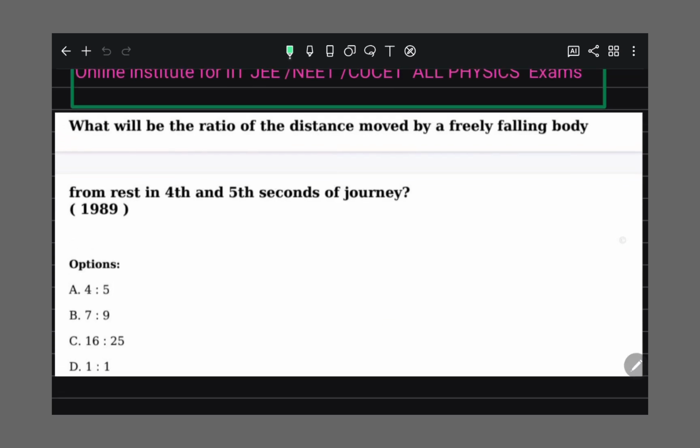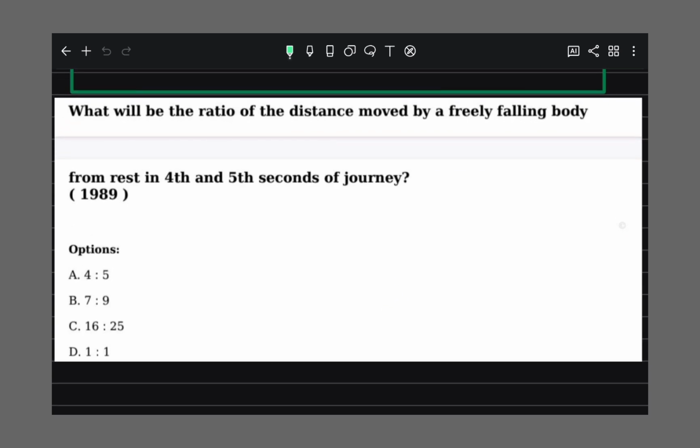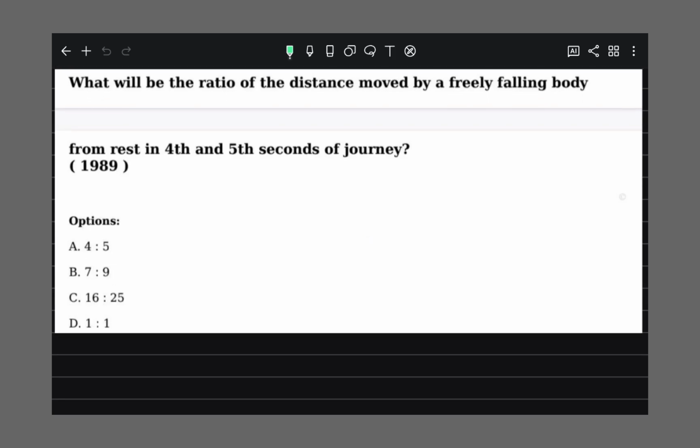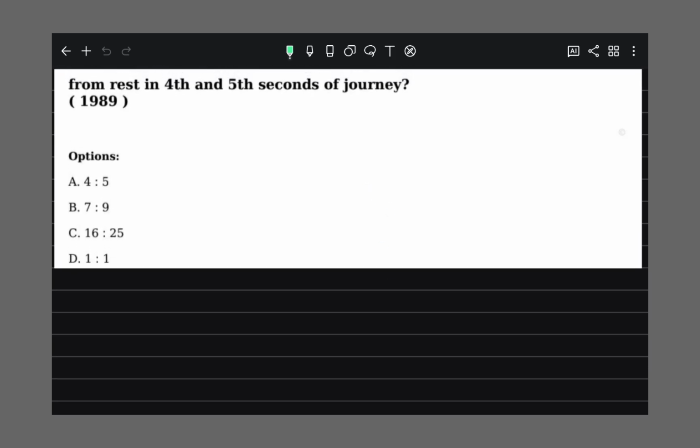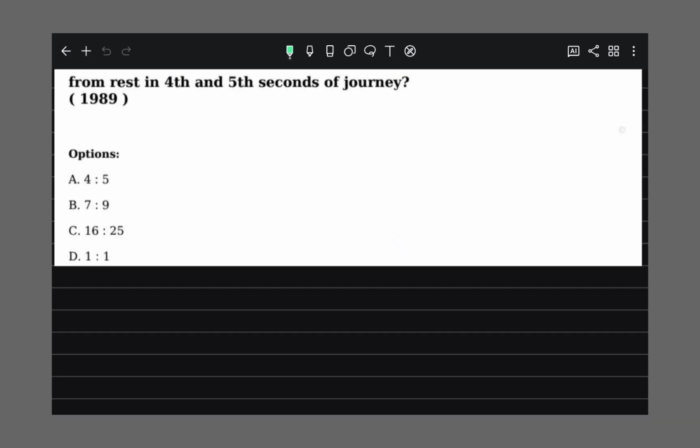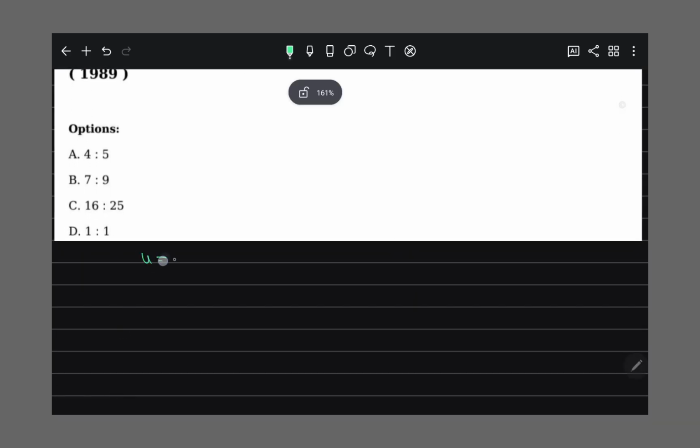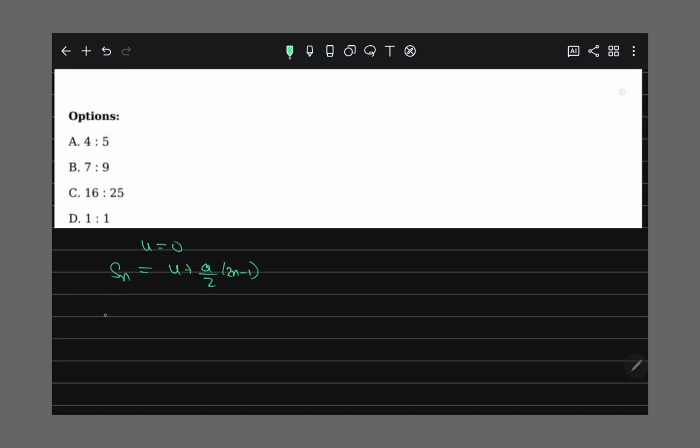Next question. This question I think we have already done. What is the ratio of distance moved by a freely falling body from rest in the fourth and fifth second? Look, for a freely falling body, the distance traveled in the nth second is u plus a by 2 into 2n minus 1. So the distance traveled in the fourth second is 0 plus a by 2 into 8 minus 1, that is 7.